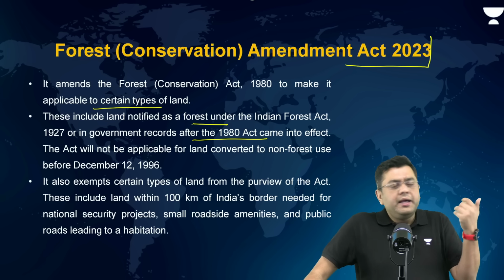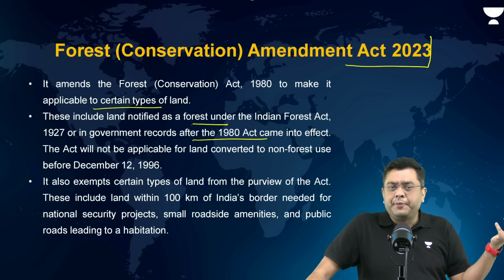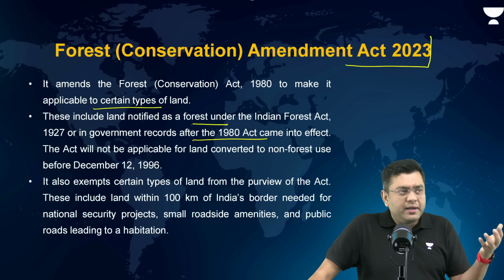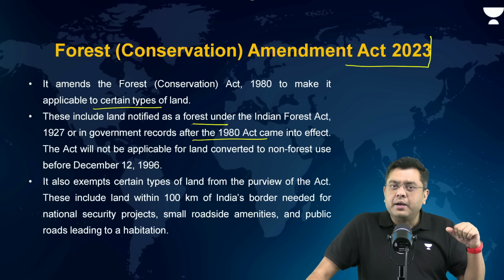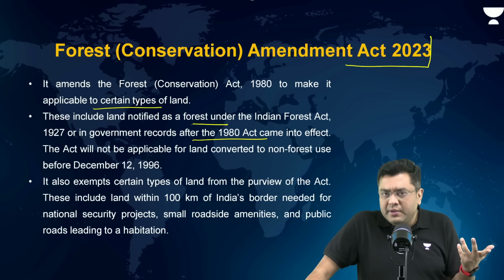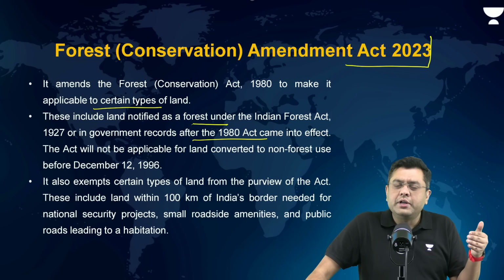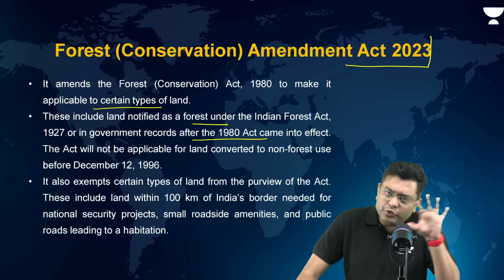Because imagine if you had converted a land to, let's suppose, a mining land in 1988. Today, you bring it under the provisions of the Forest Conservation Act and you file a criminal case against the person, then that does not meet the criteria of natural justice. So that is why those lands were exempted.